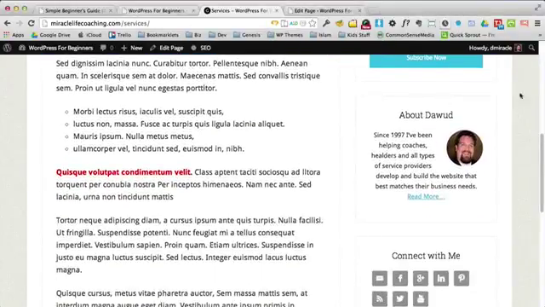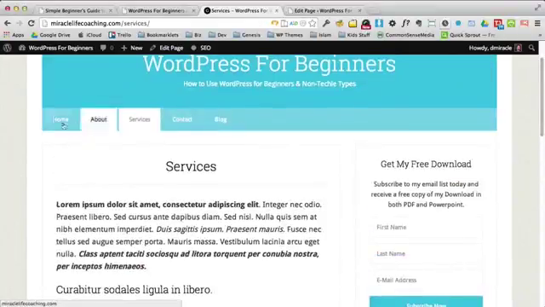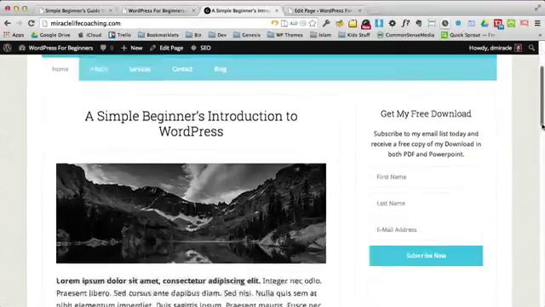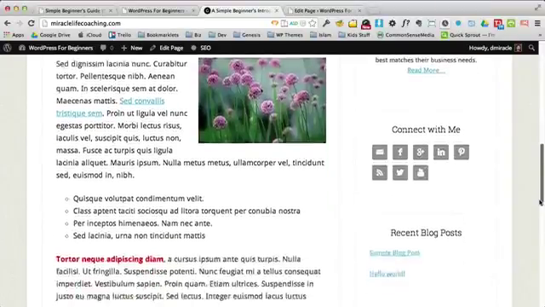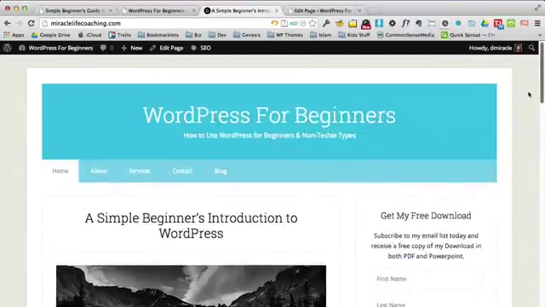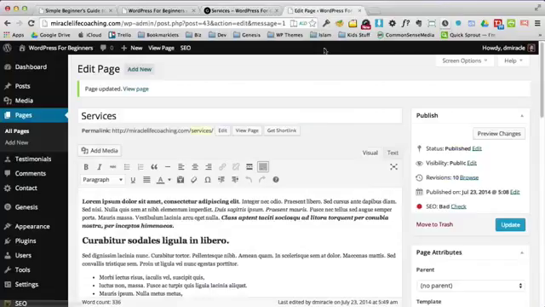So let's go a little further. I'm going to go back real quick and reference our home page to see how close we are to what it looks like. That text isn't right, but that's okay. So we're going to do a numeric list. Okay, good. So let's go back to services here. Let's go back to our editor.